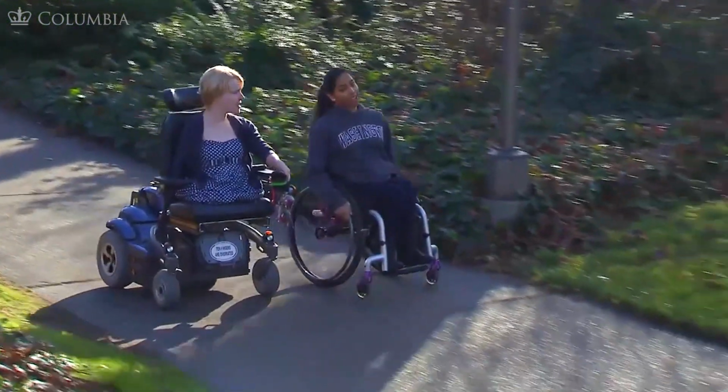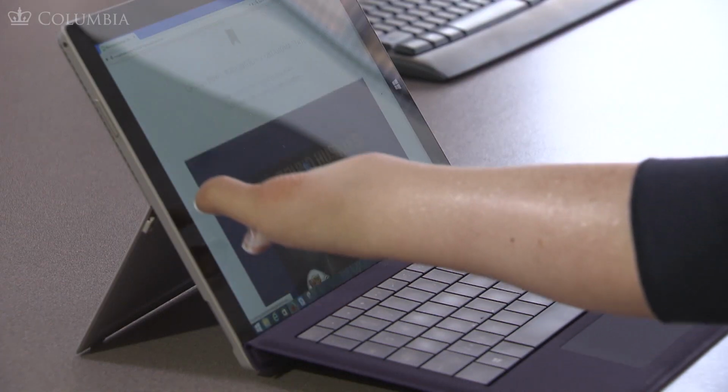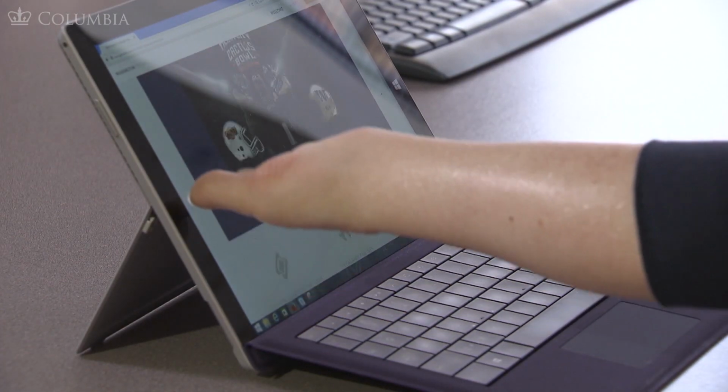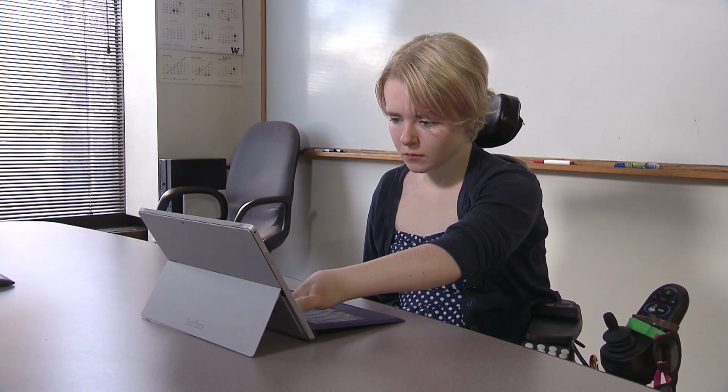When you think about it, they should just be able to expect that they can access your course. We allow students with disabilities on our campus and have done that for many, many years. So why are we so surprised when one of them shows up in our classes, and scramble around and try to make things accessible? We should just expect that they're coming. And that's what universal design is all about.